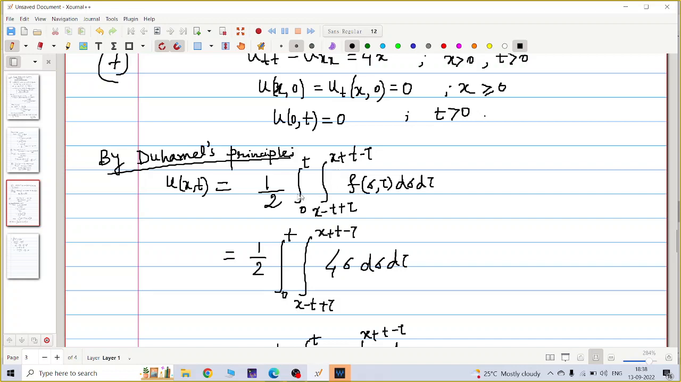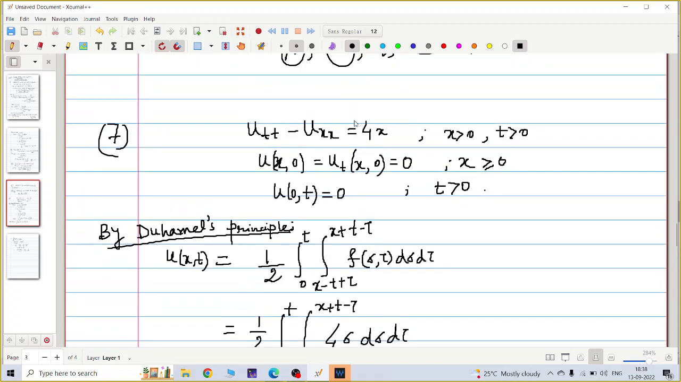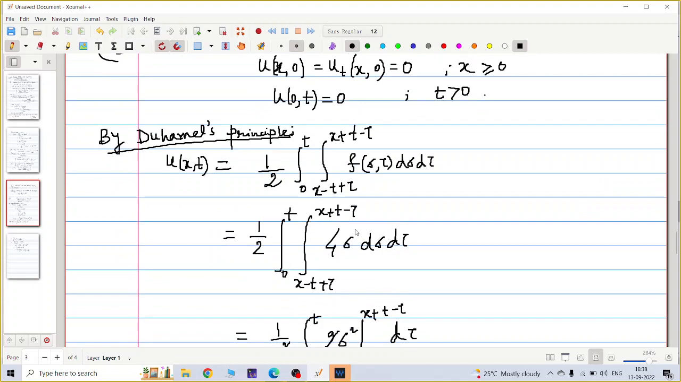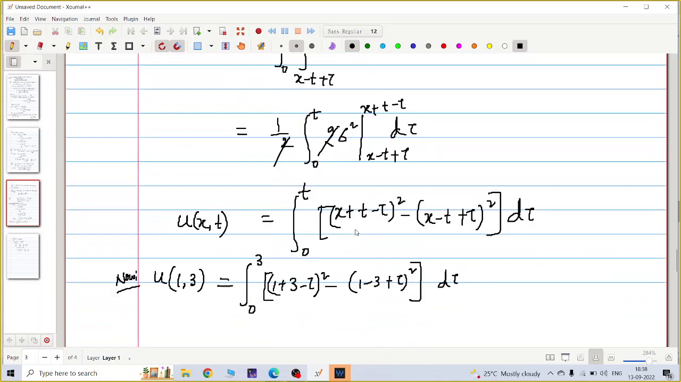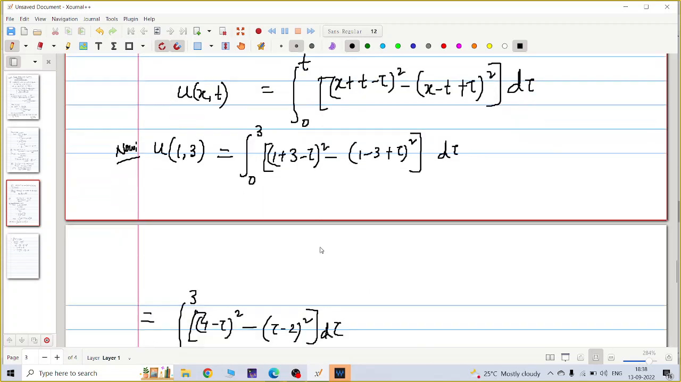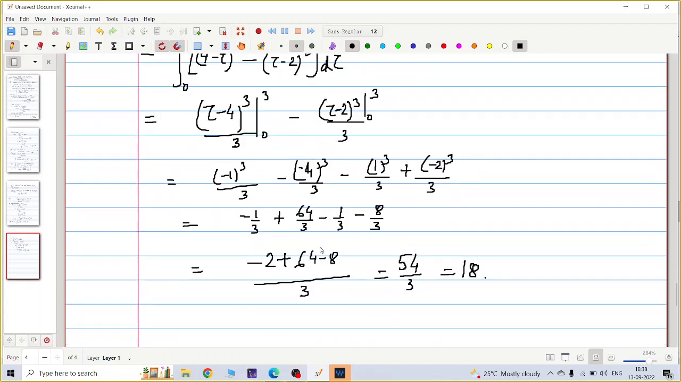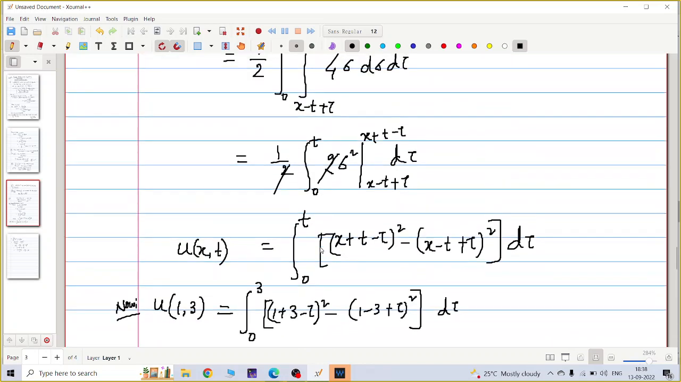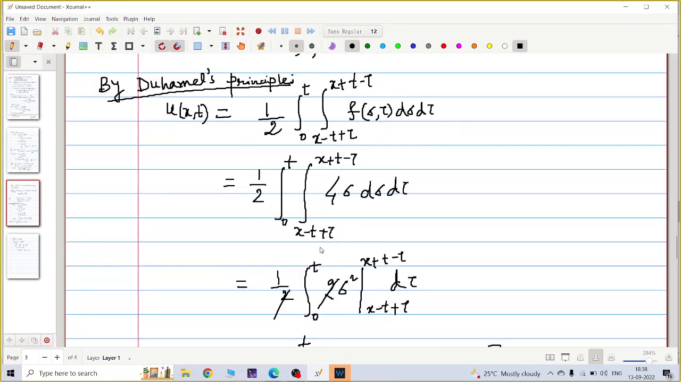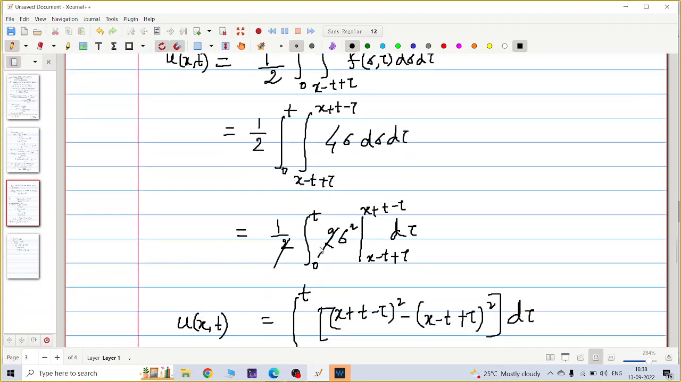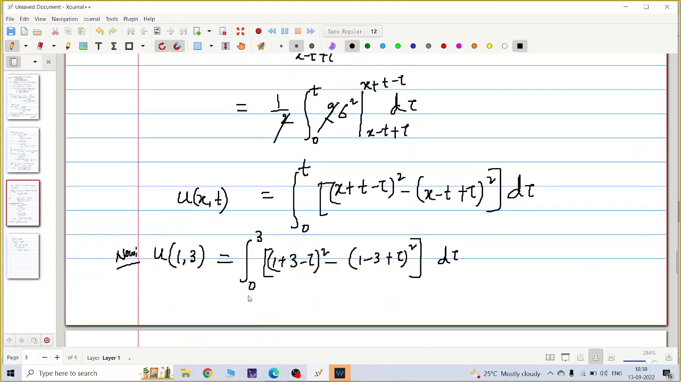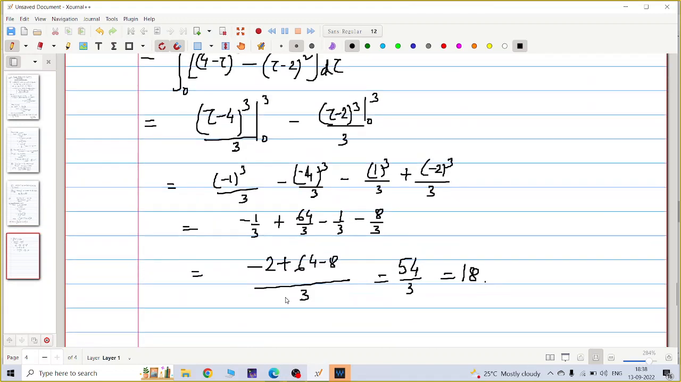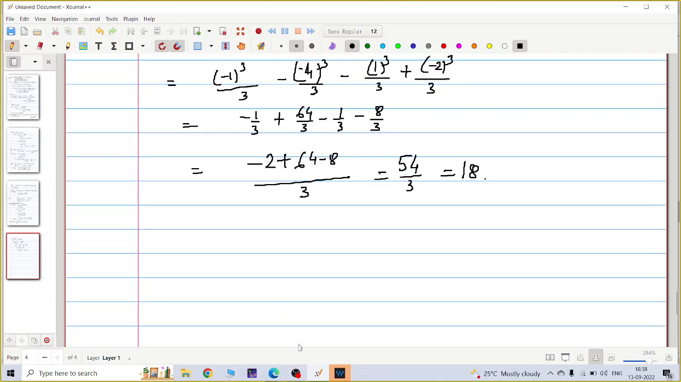So now f is 4x, so f of sigma is 4 sigma. So I just integrate this and find the value at 1 comma 3. So I got 18 as the answer. Just you have to put the solution as in Duhamel's principle, how to find u, and then replace x by 1 and t by 3. Then you get the answer. Is it okay for you,